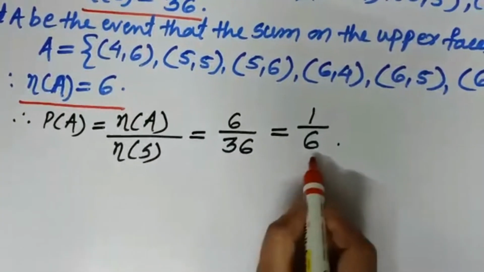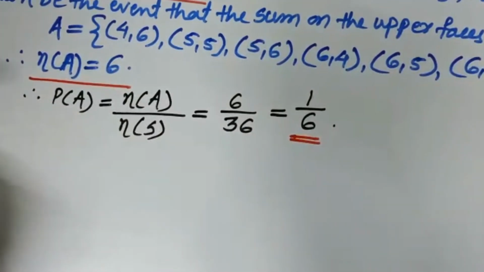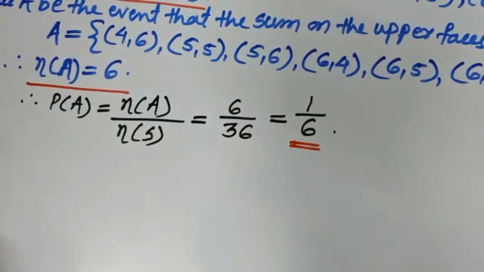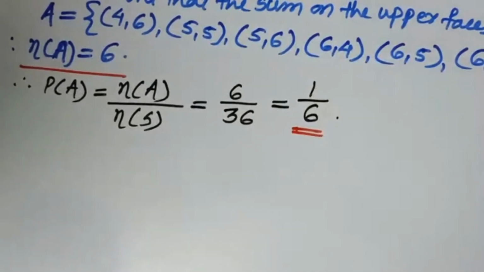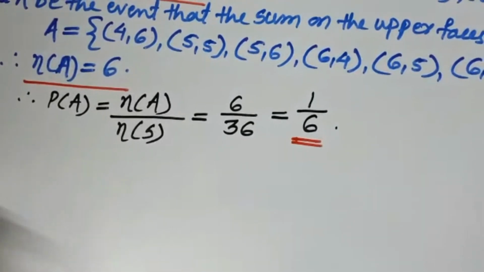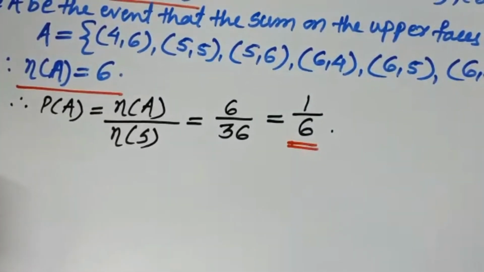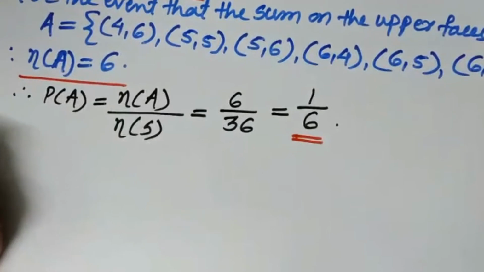So what is the probability of event A? 1 upon 6. Now we will write the next event, in which the condition is the sum of the digits on the upper faces is 33. So write let B be the event of getting